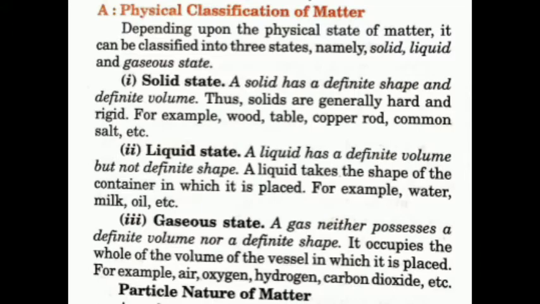What is the gaseous state? A gas neither possesses a definite volume nor a definite shape. It occupies the whole of the volume of the vessel in which it is placed. The examples are air, oxygen, hydrogen, carbon dioxide, etc. So these are the physical classification of matter.